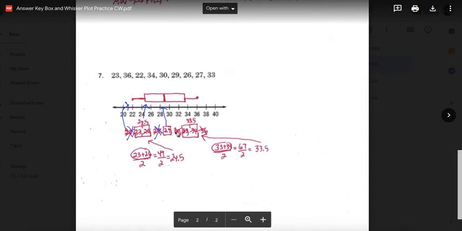And then I did the upper quartile, crossed out 1 from each end. Took the average of these two, which I showed you right here, is 33.5, and I put that for the upper quartile. And then my upper extreme was my largest number, which was 36. So be careful when you're making your own. Make sure you count how many numbers you wrote down to make sure it matches up here, because it's very easy to miss a number, which throws off your median.